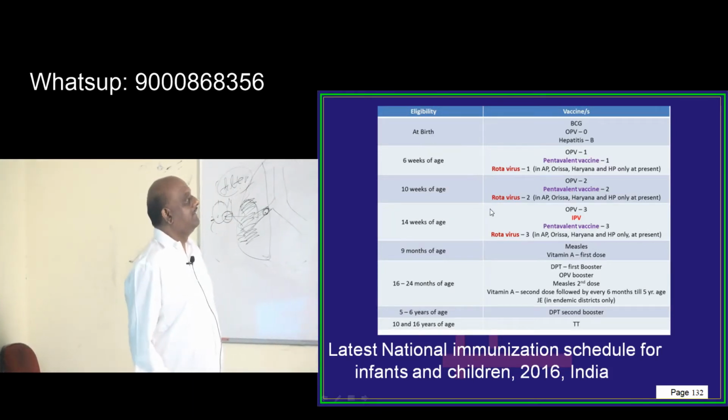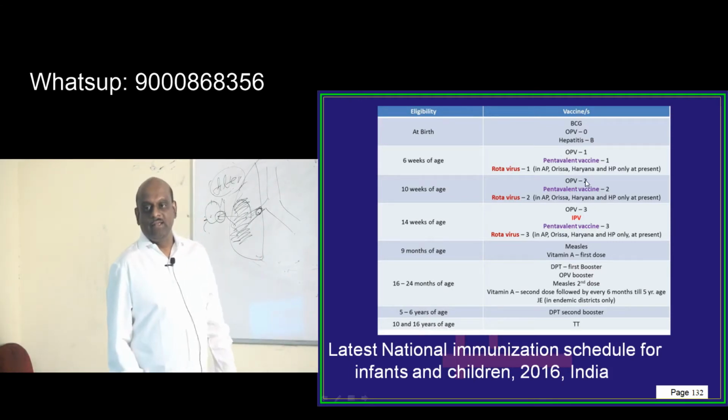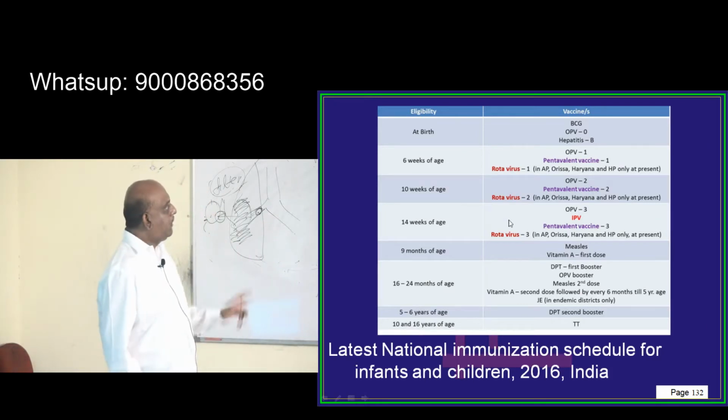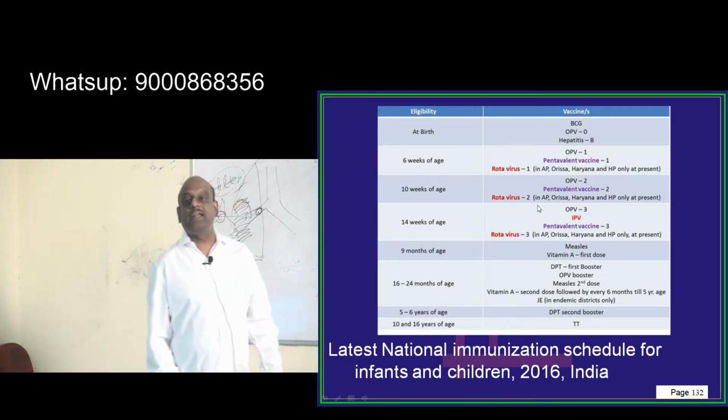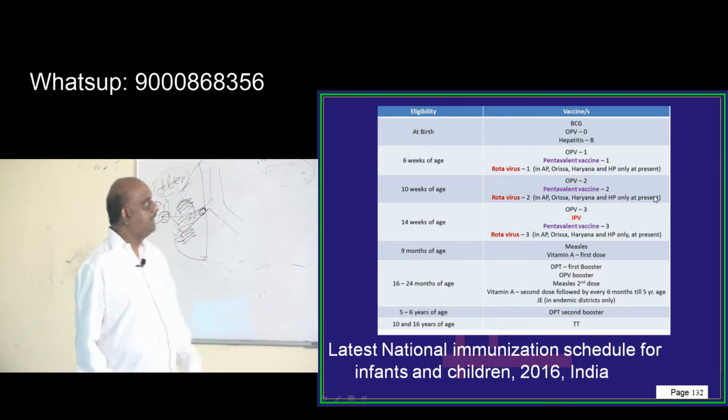At birth, BCG, OPV 0, hepatitis B. At 6 weeks, OPV 1, pentavalent vaccine 1 and rotavirus 1, especially in certain states: Andhra Pradesh, Orissa, Haryana and Himachal Pradesh.